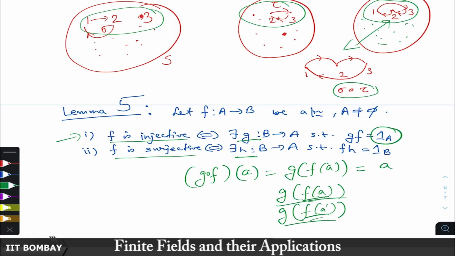So, if these two are the same, then g of these two will also be the same, but we know that this is equal to a and this is equal to a prime, and they are distinct elements. So, this will be a contradiction. So, f(a) and f(a prime) cannot be the same if g composition f is the identity map.